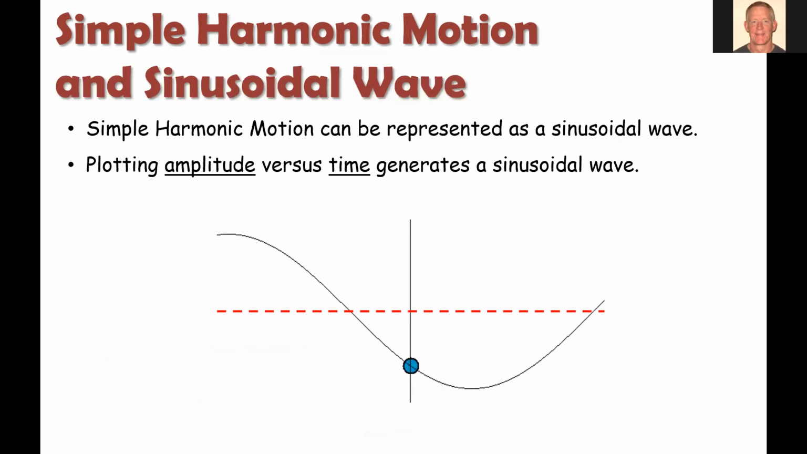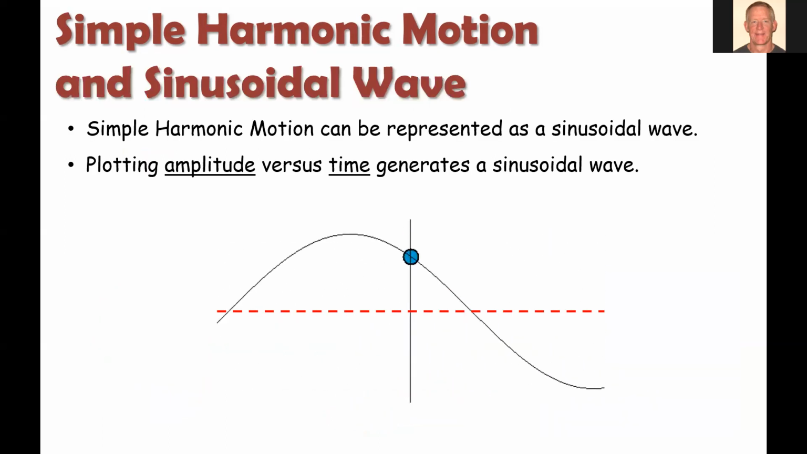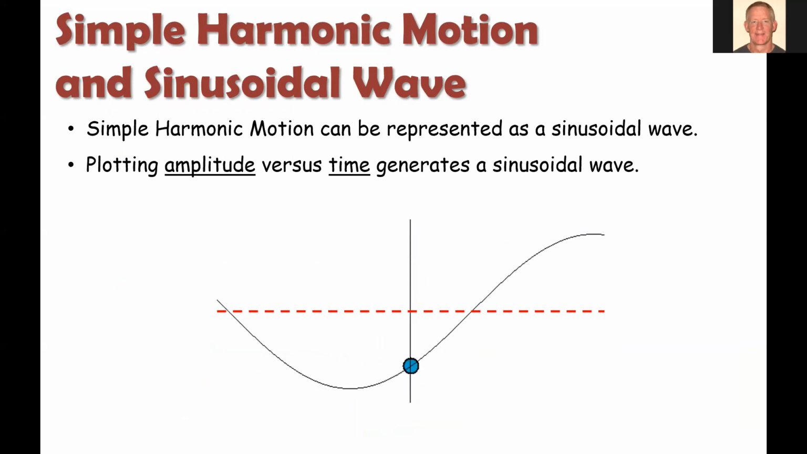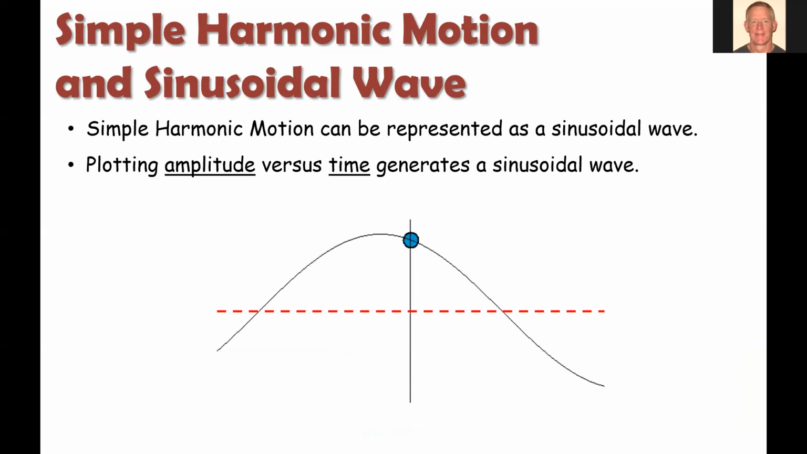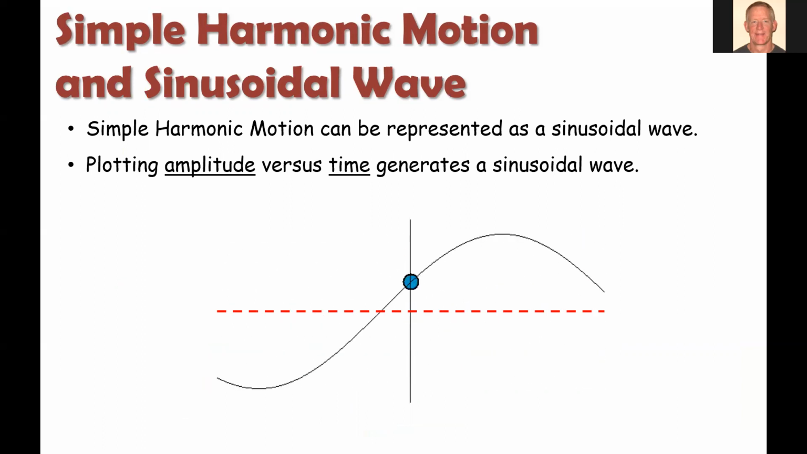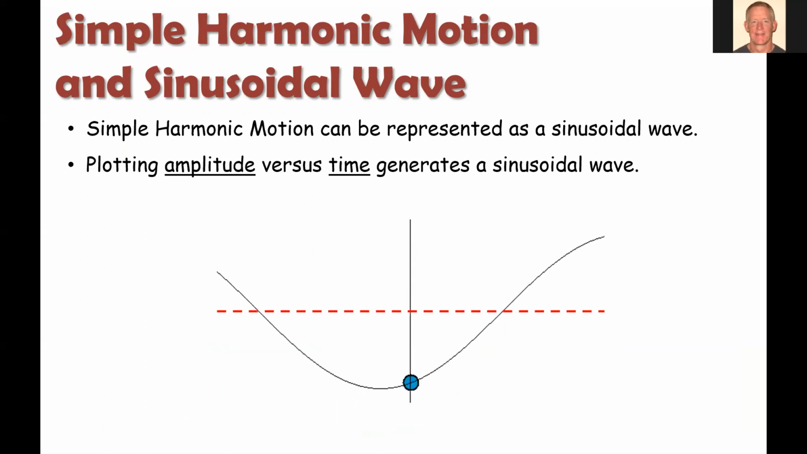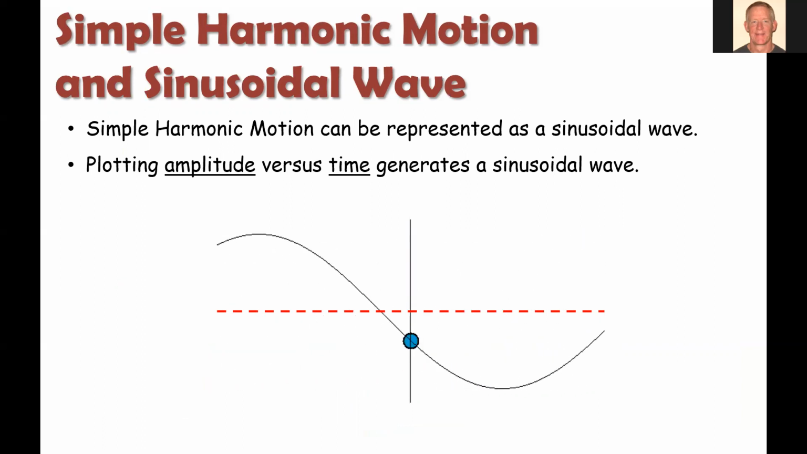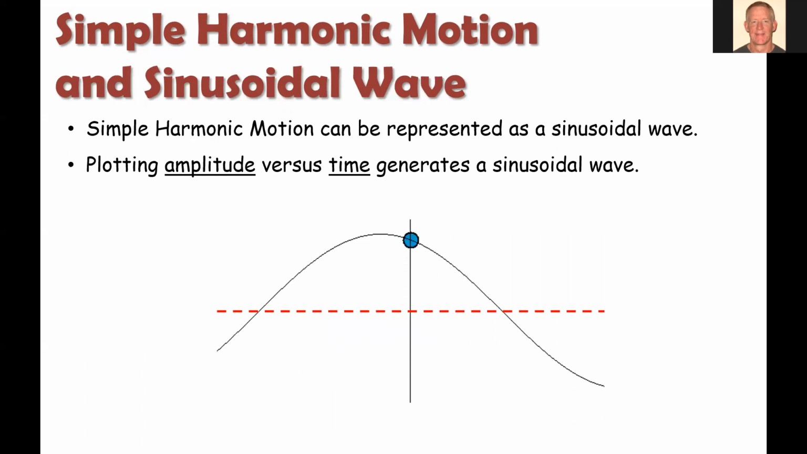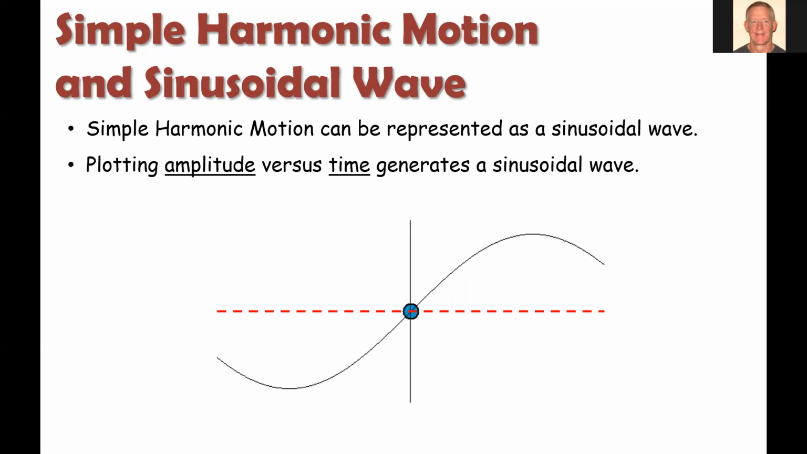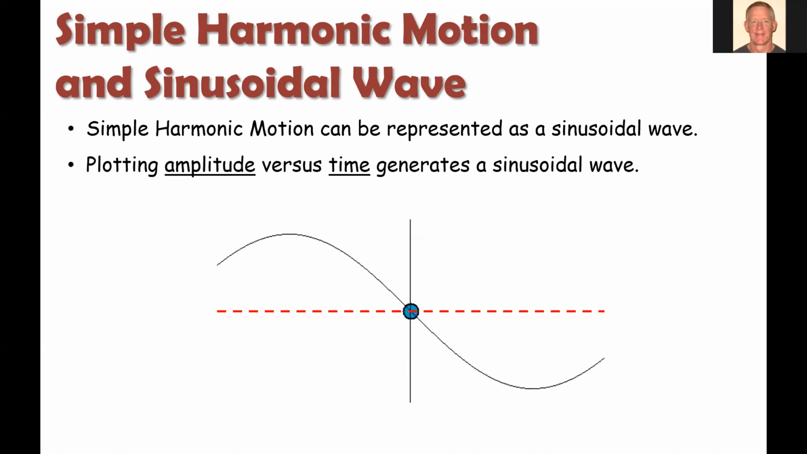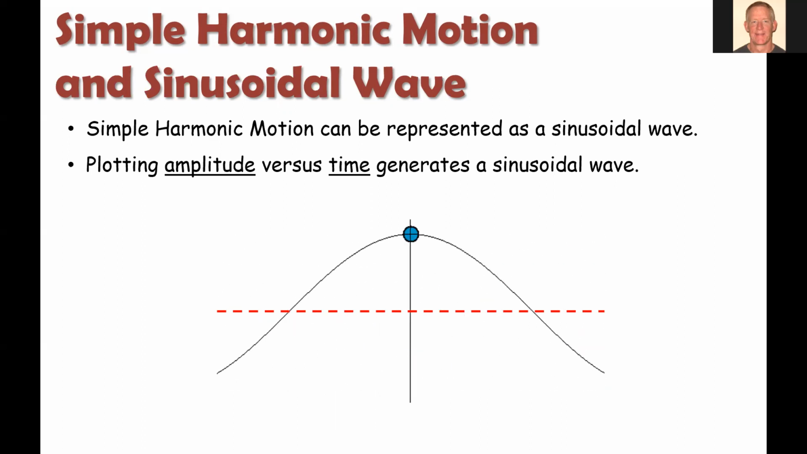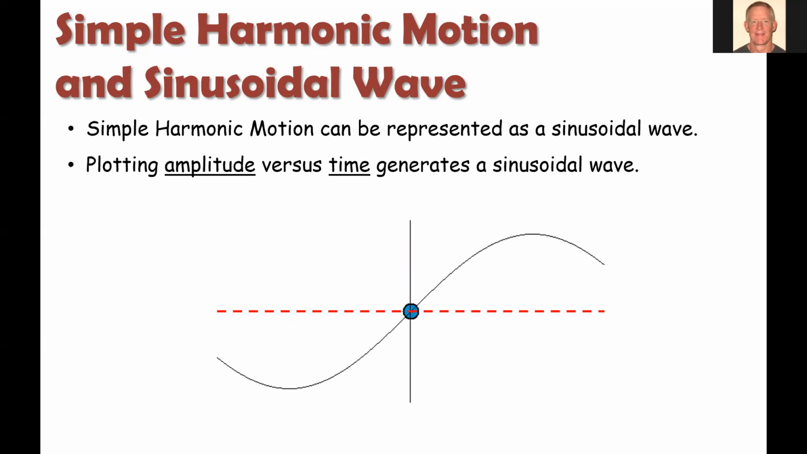All right, so how can we model this simple harmonic motion? Well, look at this object that's moving up and down. That would be like the mass on a spring, okay? And if we plot its motion vertically up and down, so its amplitude, how far above and below the equilibrium position, the dashed red line here, is moving versus time, we generate what we call a sinusoidal wave.